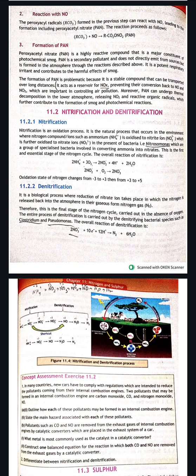So PAN is problematic because it's a stable compound and it acts as a reservoir of NOx, and it can be reconverted back into NO and NO2, which are important in controlling air pollution.